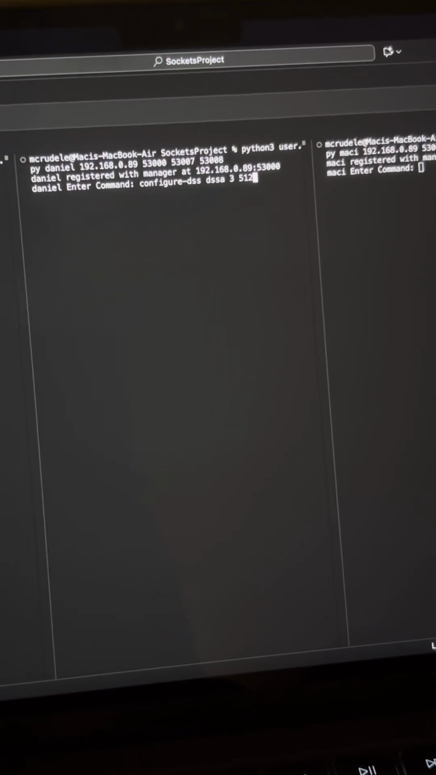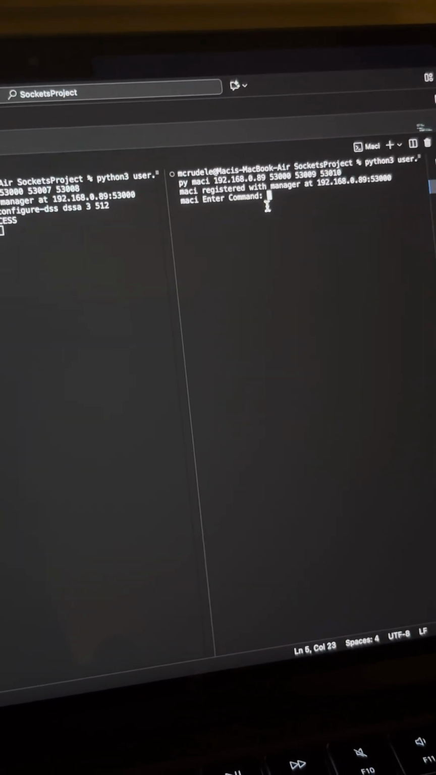So we're going to do that by doing the configure DSS command. And we'll just call this DSSA. I'm going to allocate 3 disks to it. That's the minimum. And 512 bytes is what I want. Now, this should work right here. And we get a success. So we've now allocated those 3 disks that we made to this DSS.